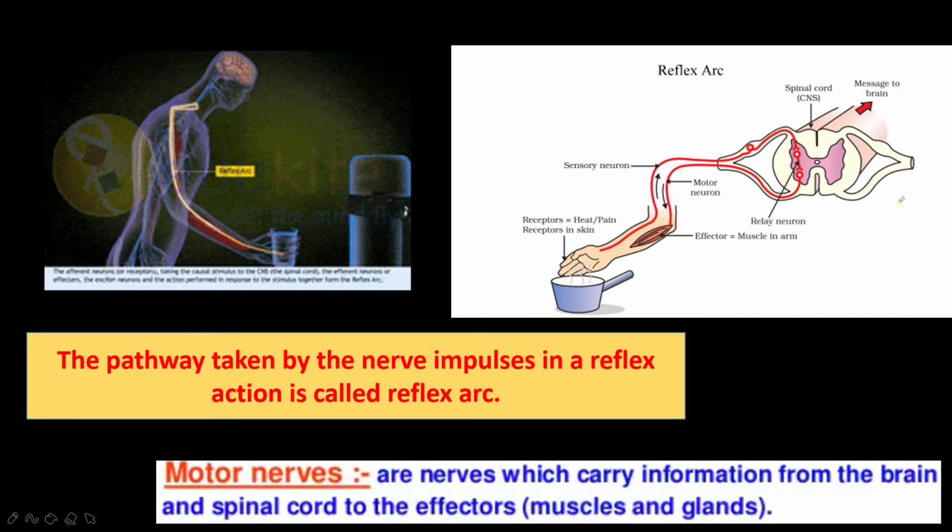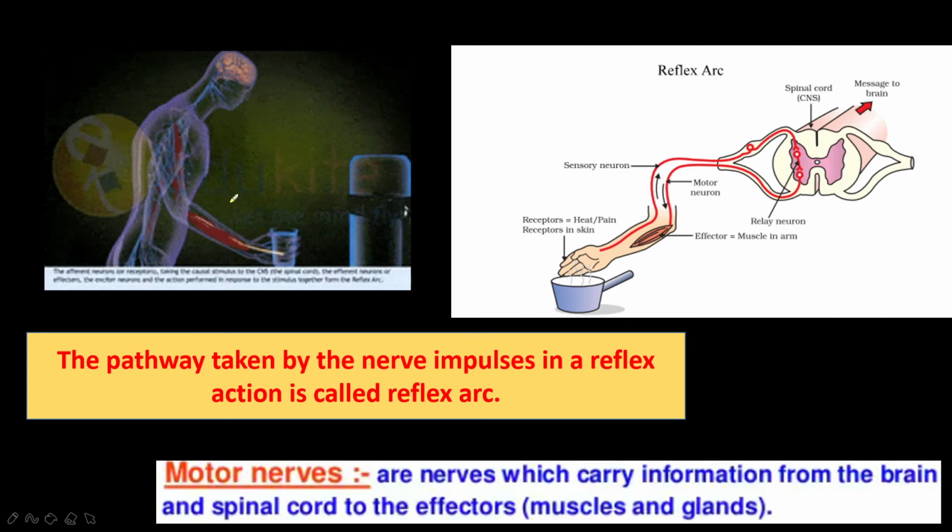What happens here, this small video you can see and understand. The stimulus is received by the sensory receptor, an impulse is generated and carried by the sensory neurons to the spinal cord along the dorsal root. This impulse arrives at the nerve ending of the sensory neuron.